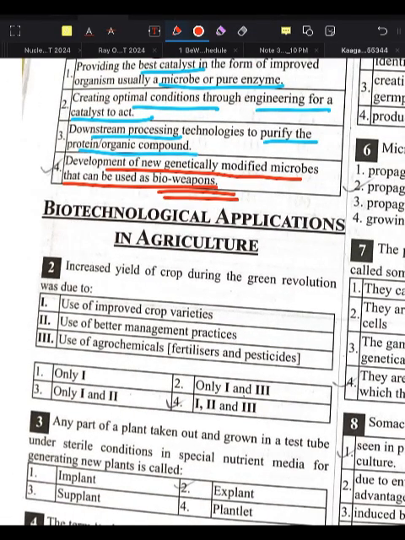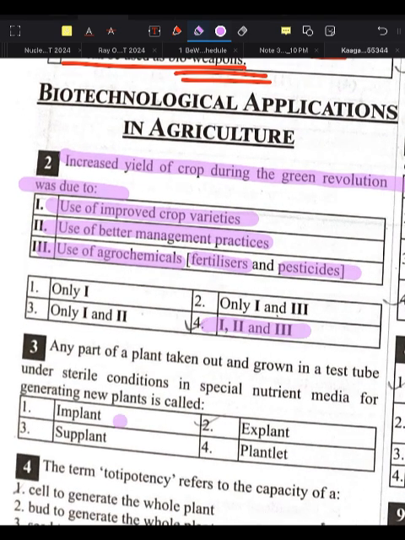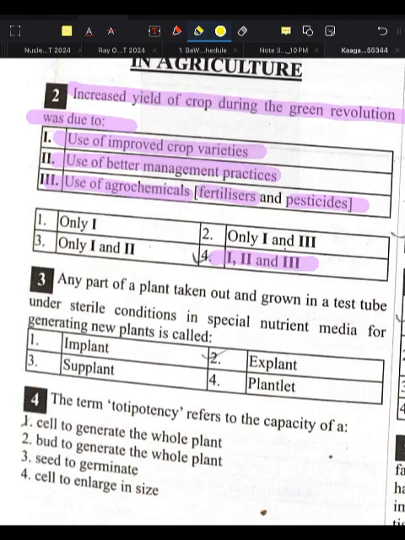Okay, next question. Increased yield of crop during the green revolution was due to what? Increased yield of crop during the green revolution was due to use of improved crop variety, use of better management practices, and use of agrochemicals, that is fertilizers and pesticides. All the three options are correct. Next, it says any part of the plant taken out and grown in a test tube under sterile condition in a special nutrient media for generating a new plant is called what?